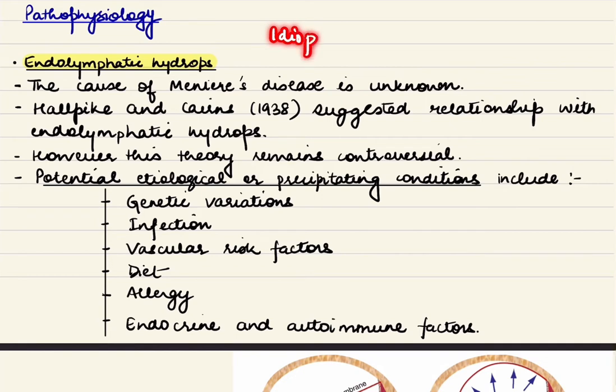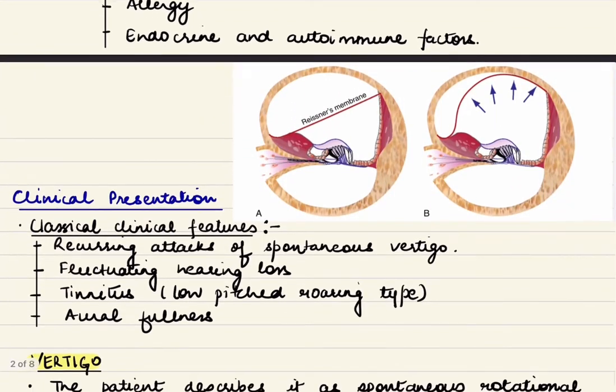That is, the exact etiology is not known at present. However, Hallpike and Cairns have suggested that it has a relationship with endolymphatic hydrops. This endolymphatic hydrops means that there is increased pressure in the endolymphatic chamber. Now we'll discuss this a little bit more with this diagram.